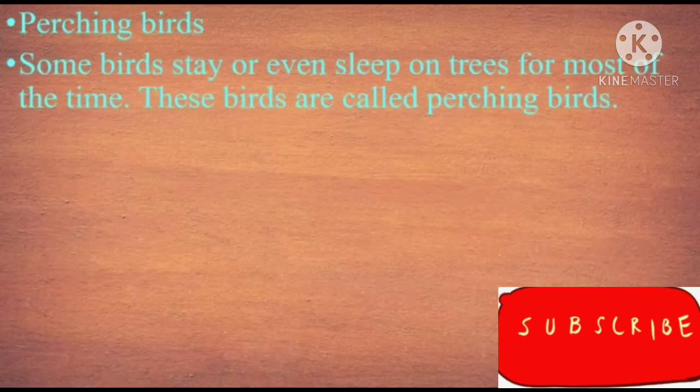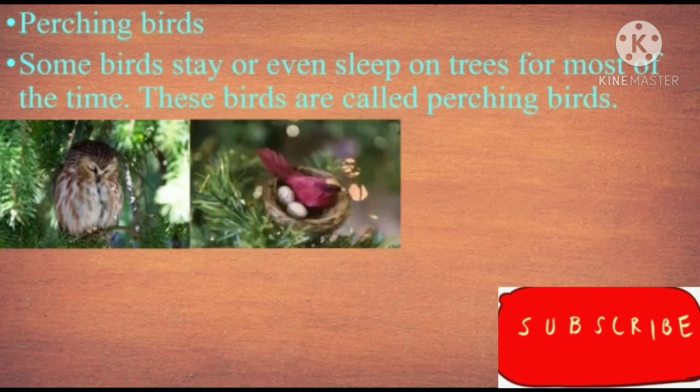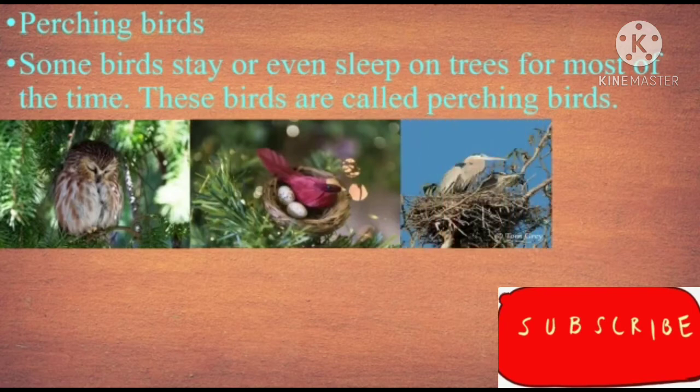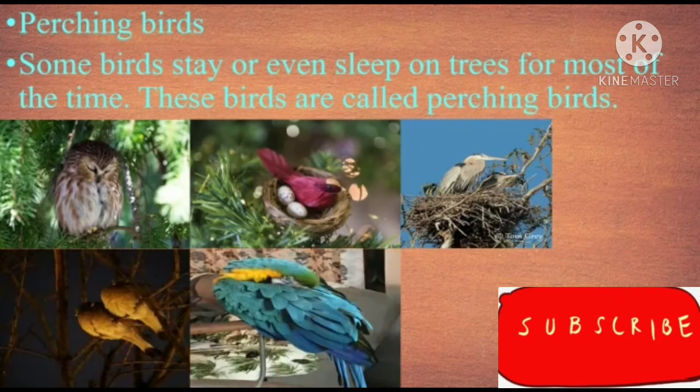The first point is about perching birds. Some birds stay or even sleep on trees. Can you see in the image one bird is sleeping on the tree? This is how they sit on the branch of a tree and close their eyes. Some birds stay or even sleep on trees most of the time. These birds are called perching birds.